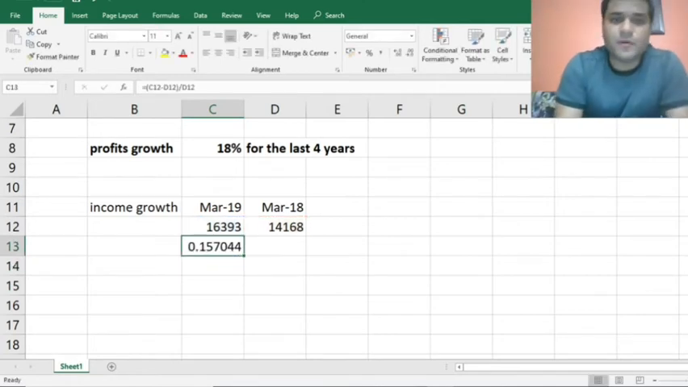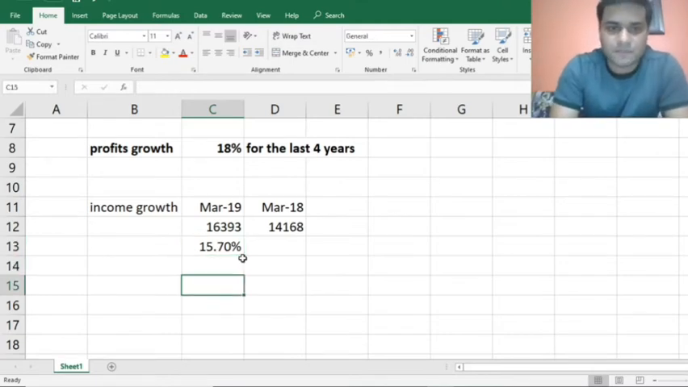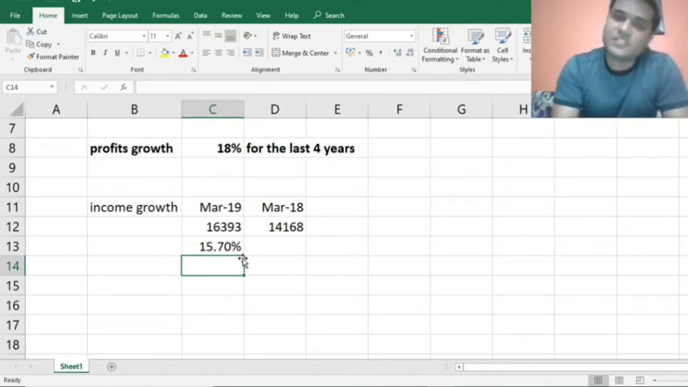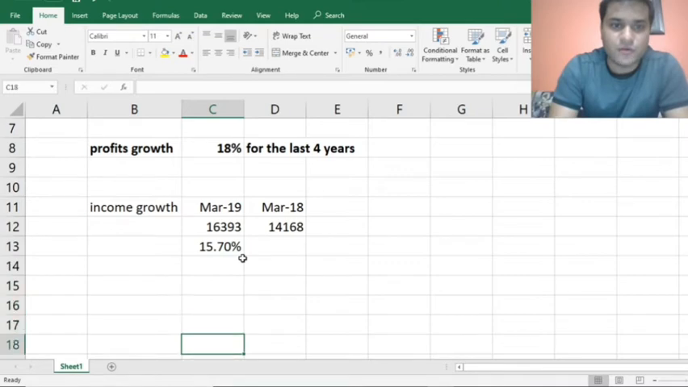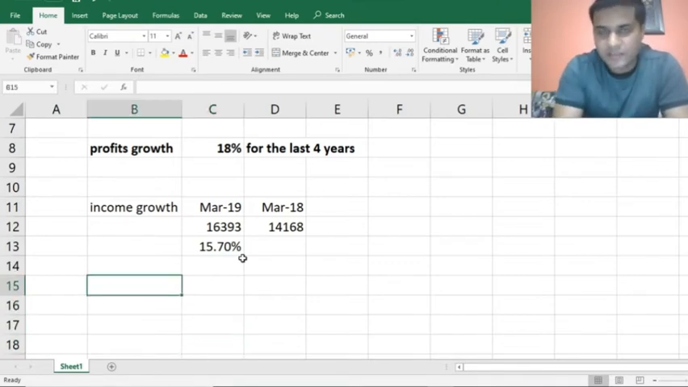This is 15.70%. Luckily, this company falls in the category which we have specified, that the income growth should be more than 15%. So this is marginally high. We can consider this company if we are really researching on it. Now we have to take this ratio continuously for the last 4 years, and it should be greater than 15%. Now coming to profit growth, how do we go about it? I've explained income growth consecutively. You can do the same for the last 4 years.